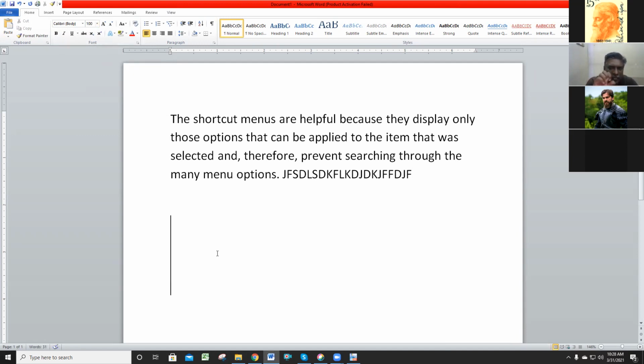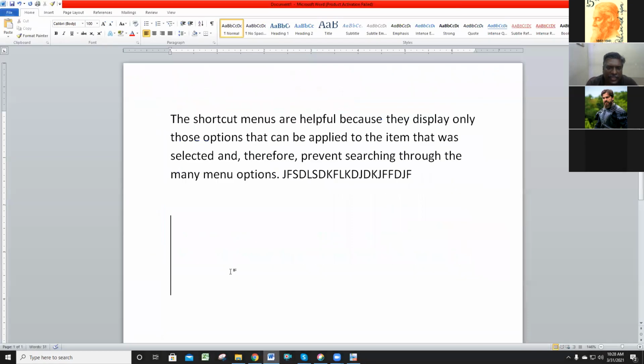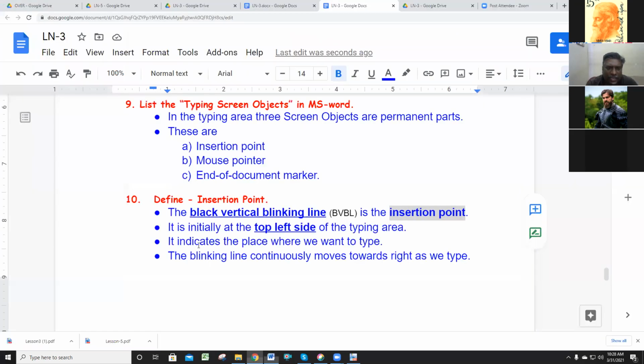The black vertical blinking line is called what? Insertion point. Where is it located before typing? Just at the left top of the margin. Yes, the left top of the margin, it is located before typing. So at that point I added here. It is initially at the top of the left side of the typing area. It indicates the place where we want to type.